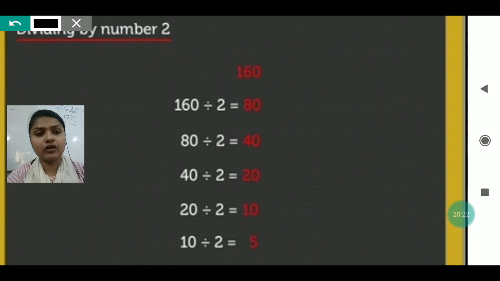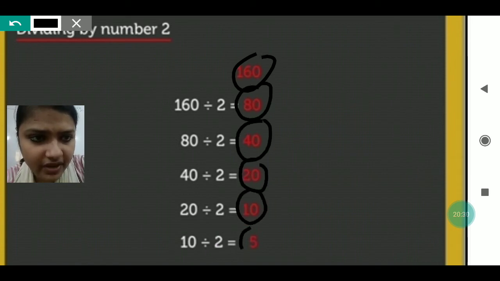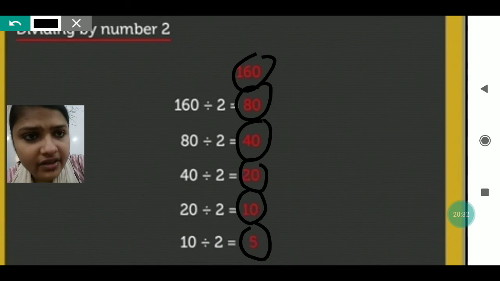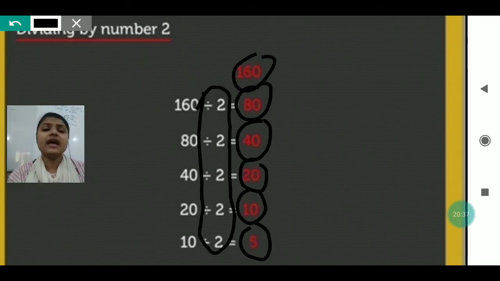Now, by dividing also: 160, then 80, then 40, then 20, then 10, and then 5. Every time we are dividing the given number by 2. 160 divided by 2 is 80. 80 divided by 2 is 40. 40 divided by 2 is 20. 20 divided by 2 is 10.